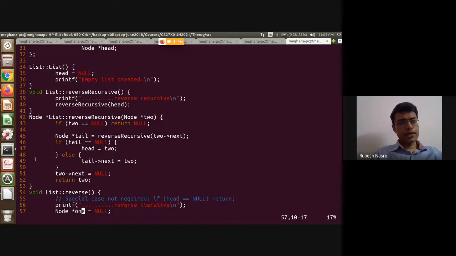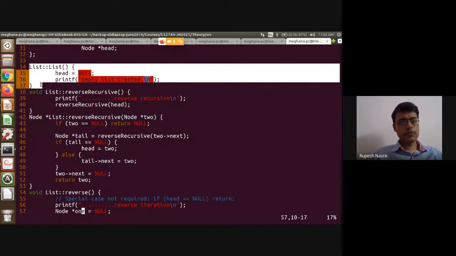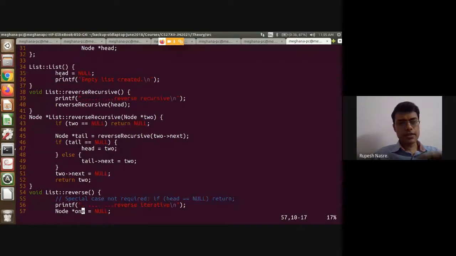Alrighty, so let's focus on individual functions now. The first function was the constructor, which just initializes head equal to null. This means that whenever I create a list L1, L2, L3 in main or some other functions, you are going to always have the head variable inside that individual list. L1 will have a head, L2 will have a head, and so on. Each of those heads are going to be initialized to null, right? Automatically, as soon as I declare list L1.